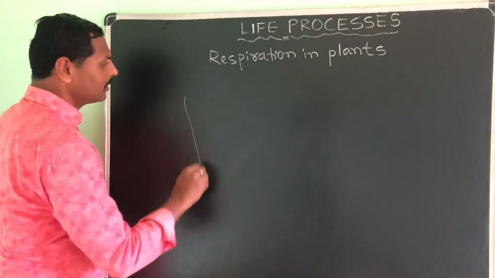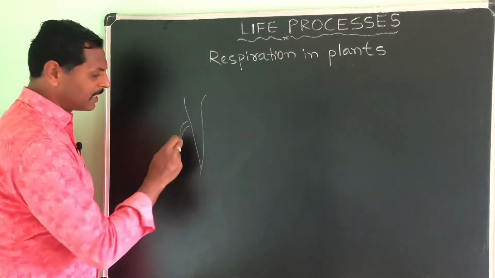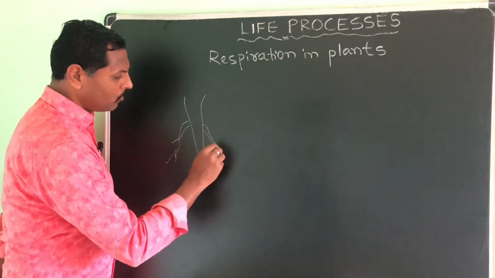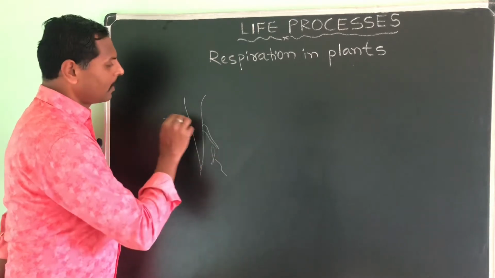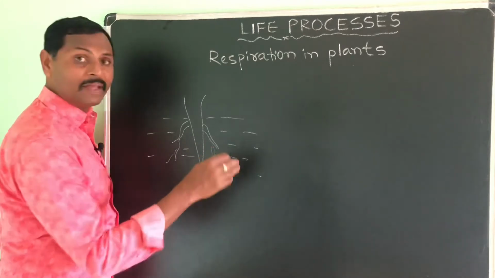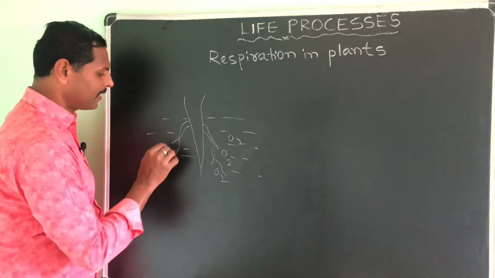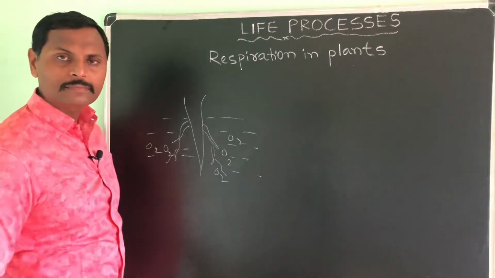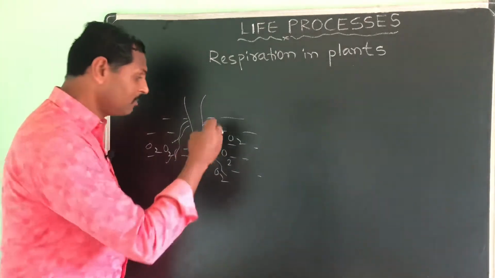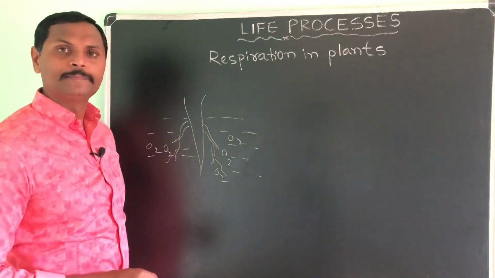You know that the roots are like this: primary roots, secondary roots, tertiary roots and root hairs. This is the soil. In between the soil particles there will be a gap, and in that gap you find oxygen.